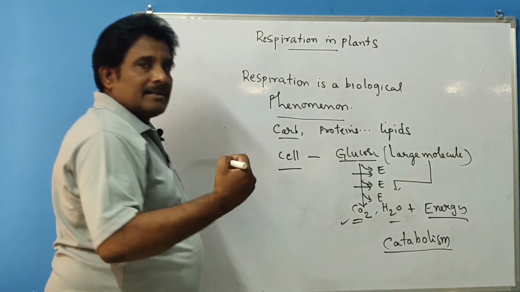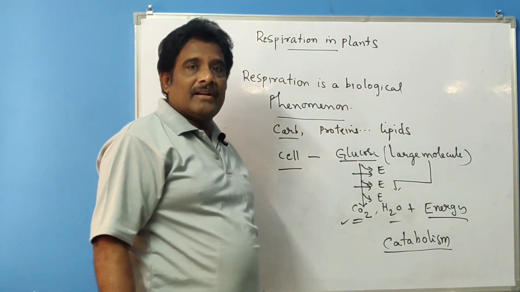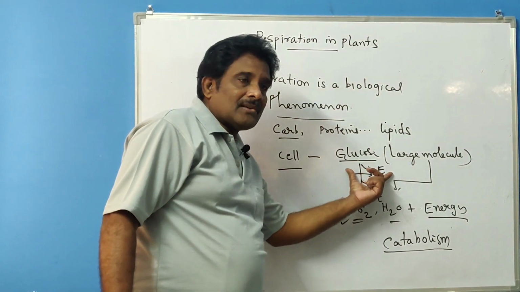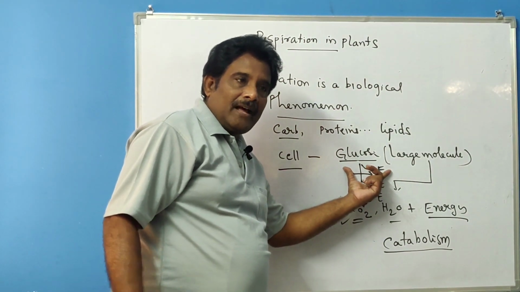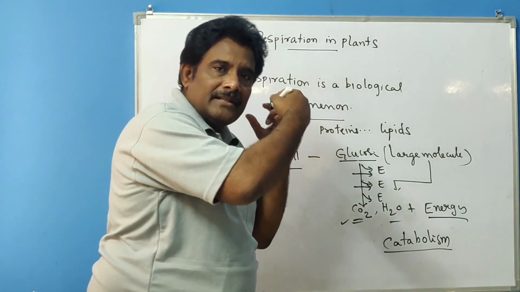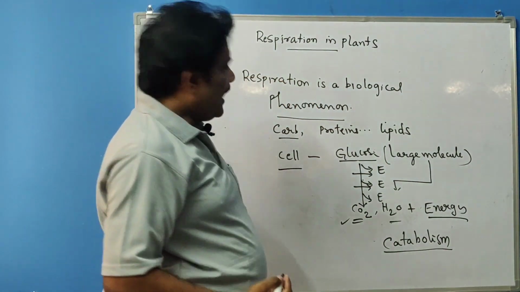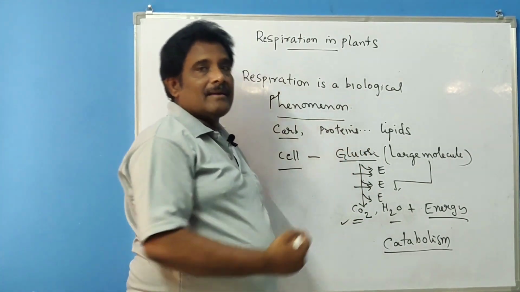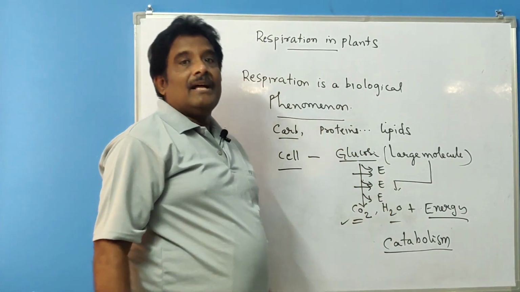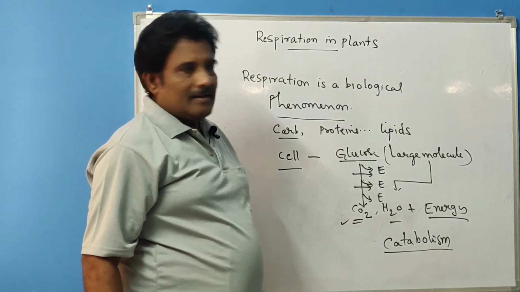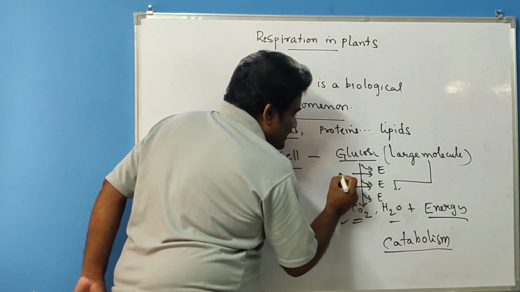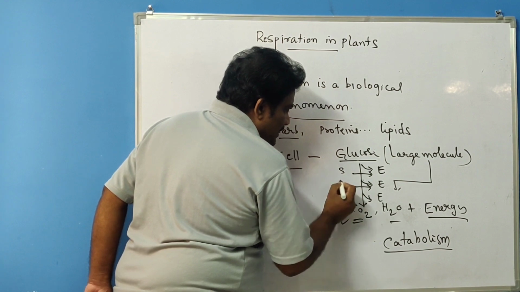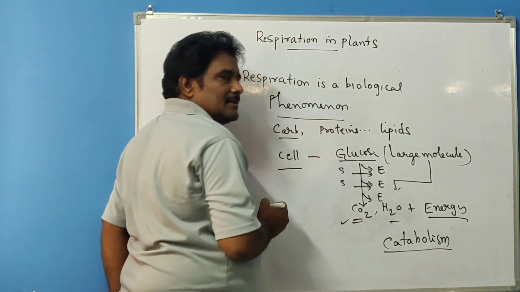But how this energy is released is very important. Energy release in respiration is stepwise. It is not released all at once, but step by step. In each and every step some amount of energy is released, and many substances are formed: substance 1, substance 2, substance 3, like this.